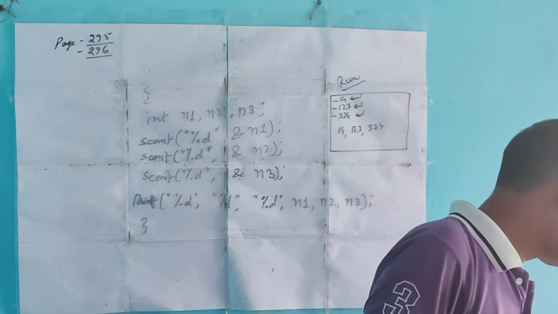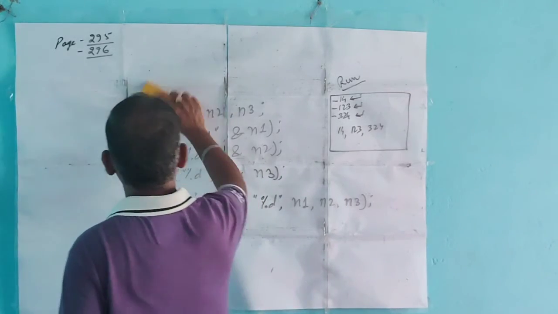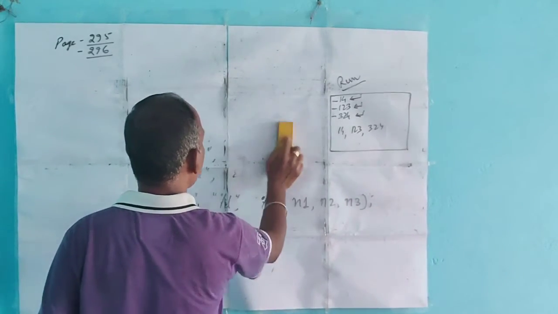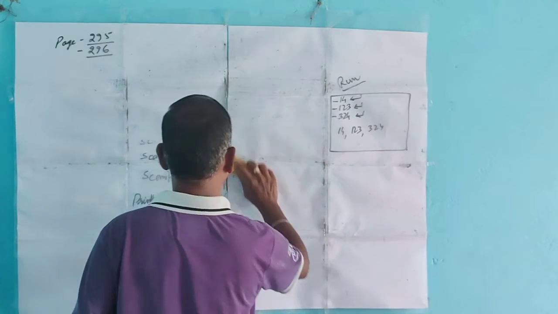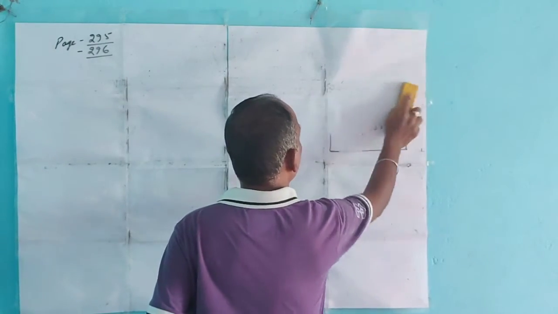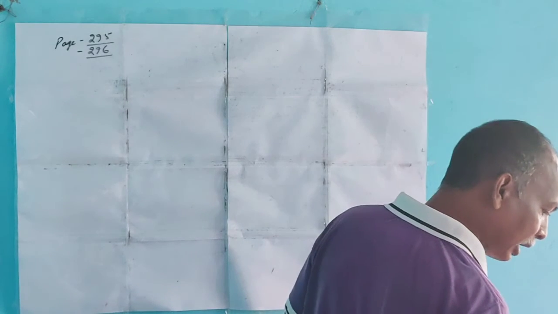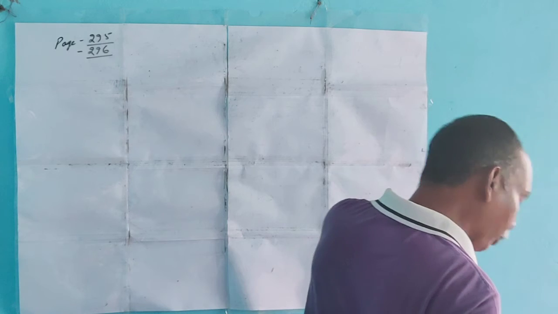Next is number 5. How many bytes will the following take in memory?